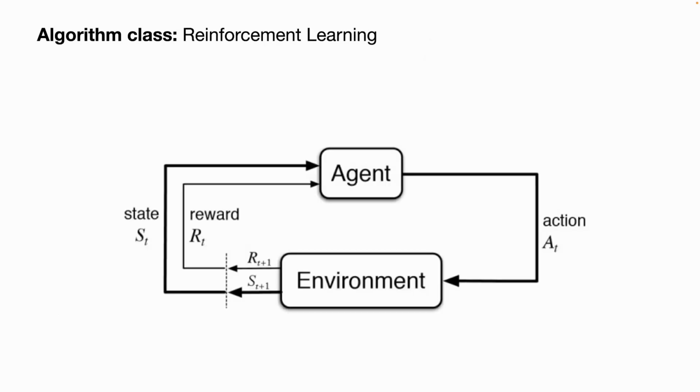So finally, we have reinforcement learning. Reinforcement learning is a special class of algorithm that deals with an environment where you can interact with the environment and change the environment. Not only does the environment offer you reward feedback as in the bandit scenario, your action can change the environment into a different state, where the state will be revealed either fully or partially to the agent for it to learn better.